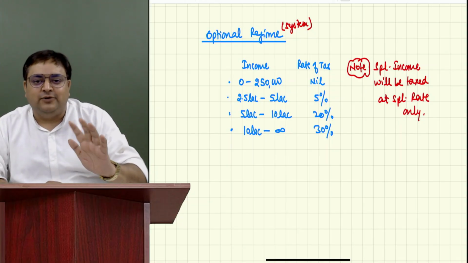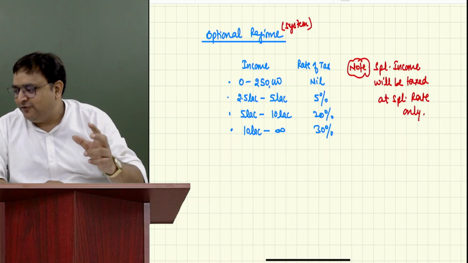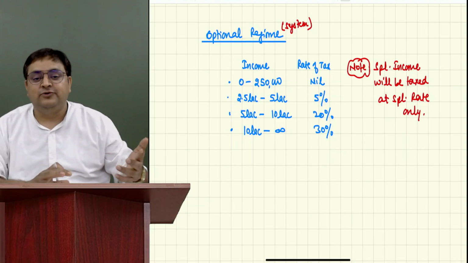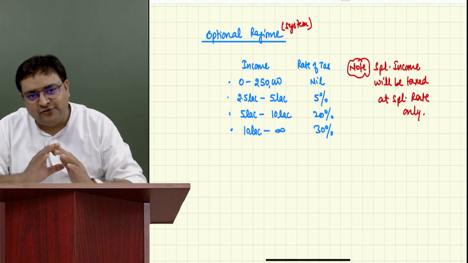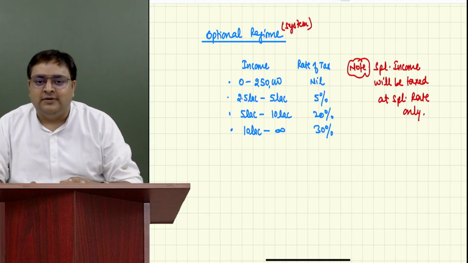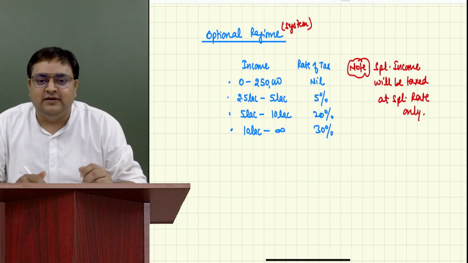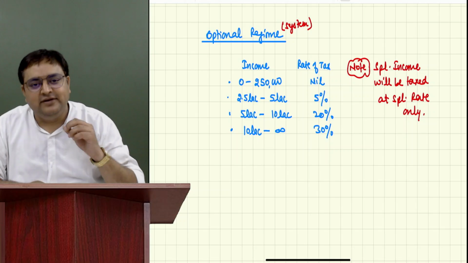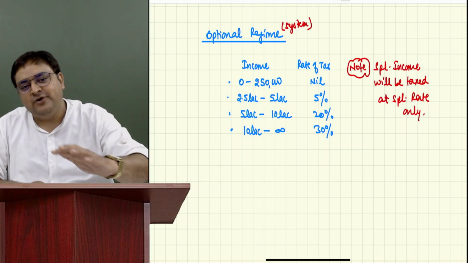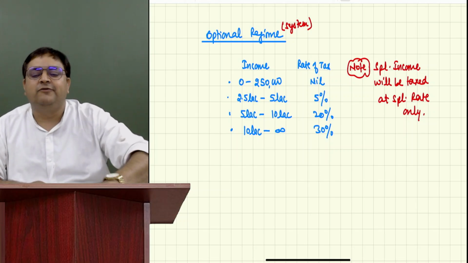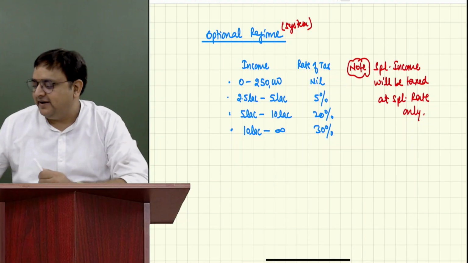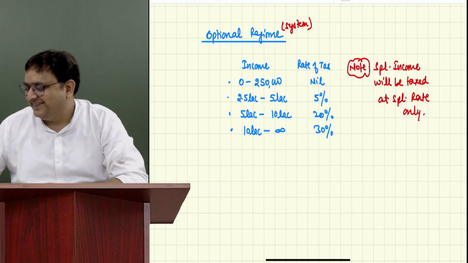Right? So don't worry. Purvi will get confused that, sir, there is some optional regime also. It's difficult. No, I'm telling you, it's not at all difficult. You will say, no sir, you will tell us because you know everything about income tax, so you will say it's easy. I'm telling you, it is easy. From your perspective also, I'm telling you, it would be easy. After 2 or 3 classes, you will find it very easy.